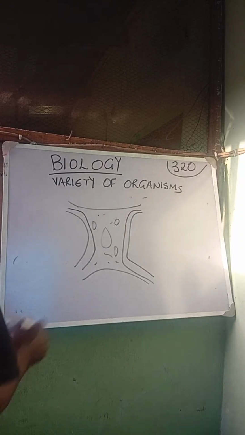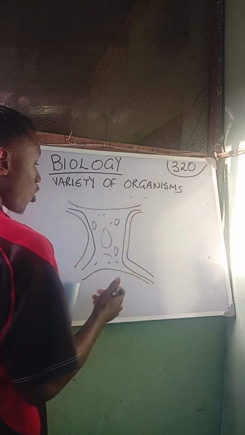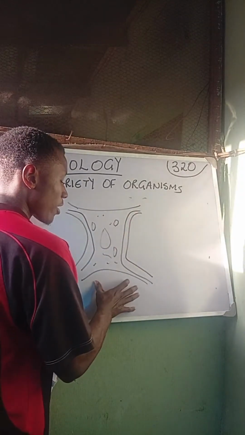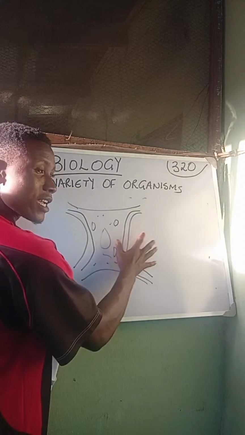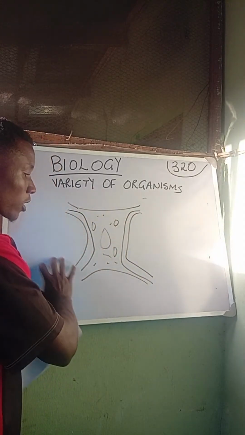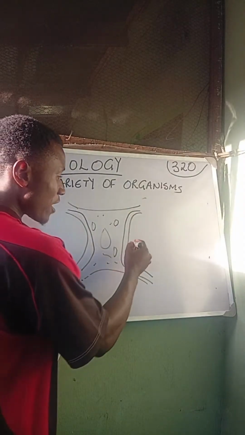So this is the structure of a plant cell, and we already know that a plant cell has a rigid shape. So this shape here is very rigid, and they have a cell wall.